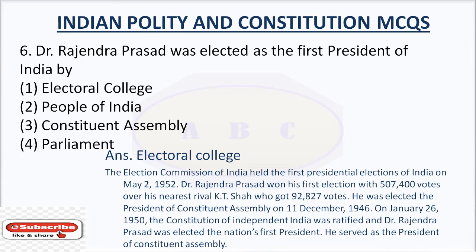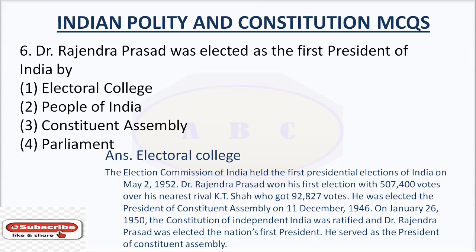The Election Commission of India held the first presidential elections of India on May 2, 1952. Dr. Rajendra Prasad won his first election with 507,400 votes over his nearest rival K.T. Shah, who got 92,827 votes.